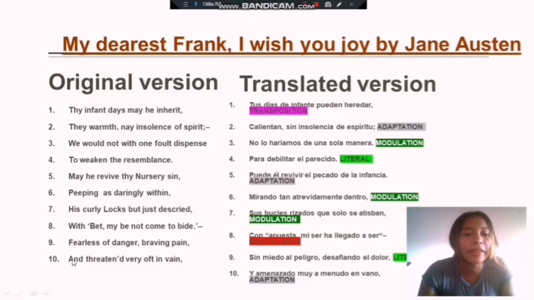Finally, we find in line 10, and threatened very often vain, y amenazado muy a venir en vano. The adaptation is reflected here because the main idea is to transmit the idea of the message, not how the words are making it up.